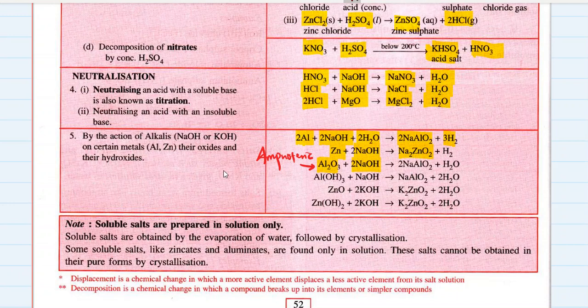Amphoteric means it shows acidic as well as basic properties. So aluminium oxide, when it reacts with a strong base, sodium hydroxide, gives sodium aluminate as a soluble salt plus water. Aluminium hydroxide gives the same thing with sodium hydroxide, sodium aluminate. Zinc oxide and zinc hydroxide also give potassium zincate when they react with potassium hydroxide. So zinc hydroxide and aluminium hydroxide are amphoteric in nature. That's why they react with bases.